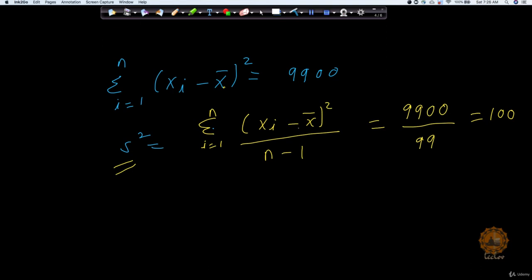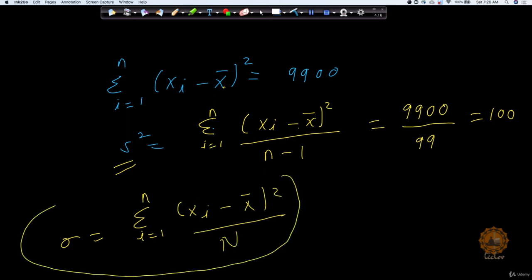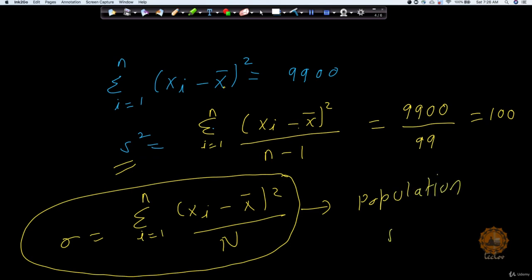Now there is a small change in the formula. If you do remember, your standard deviation formula used to be, with i going from 1 to n, xi minus x bar whole square divided by n. But this was the true formula when you had a population, sorry, the population standard deviation. This is basically for your population standard deviation. When we talk about a sample, meaning when I have taken a subset of the data, my formula changed to n minus 1.